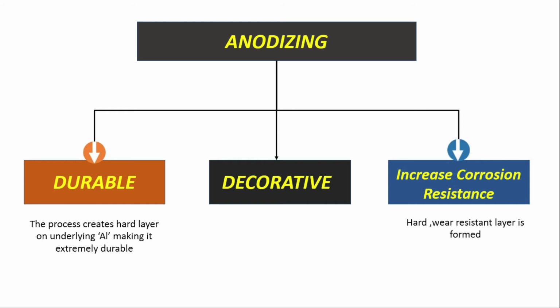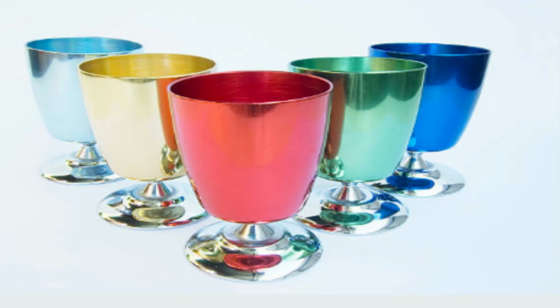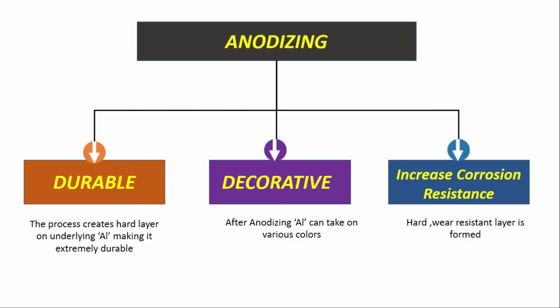Although aluminium naturally gets a layer of oxide, that layer is not so strong. That is why, in order to increase the resistance towards corrosion, we make use of anodizing, with the help of which a hard, wear-resistant layer is formed on the aluminium metal. Next, it makes the surface of aluminium so hard that we can dye it with different colors and make it more appealing and decorative.